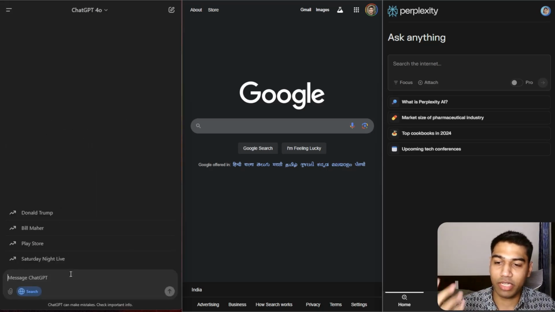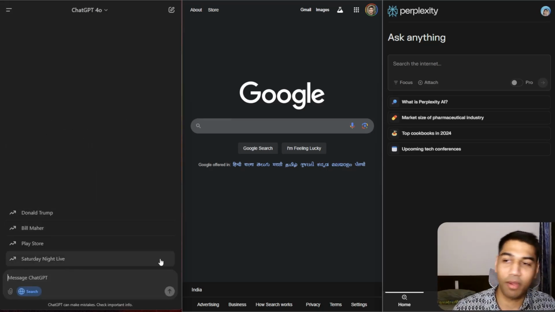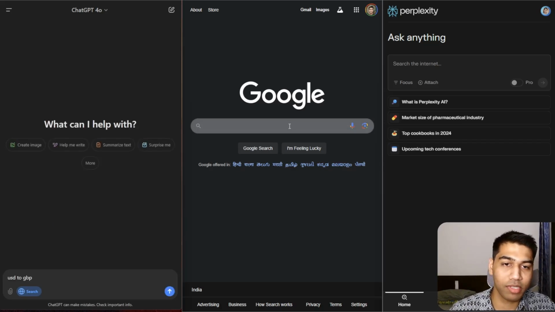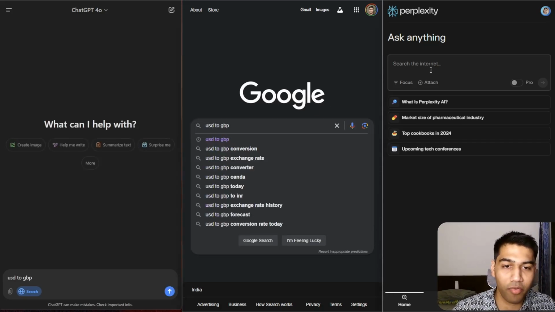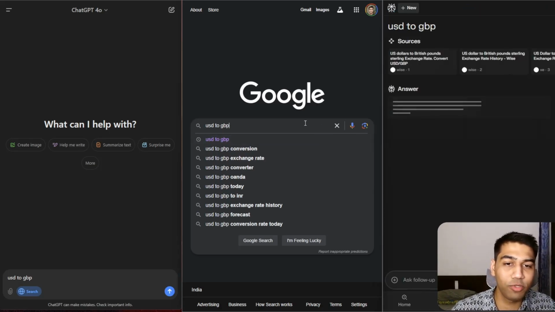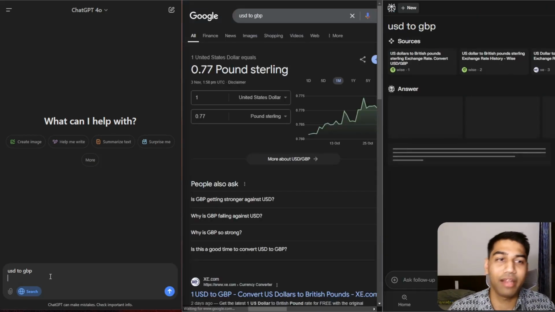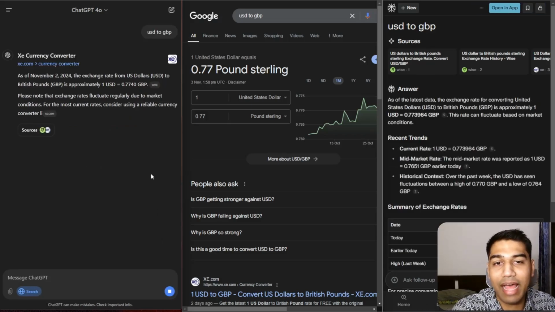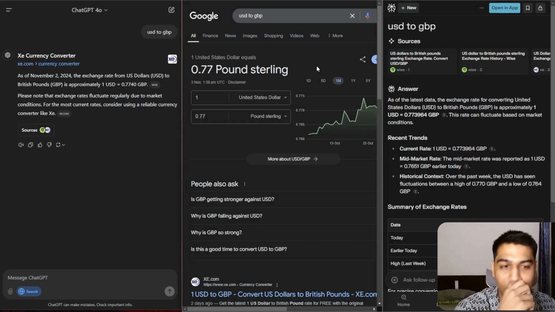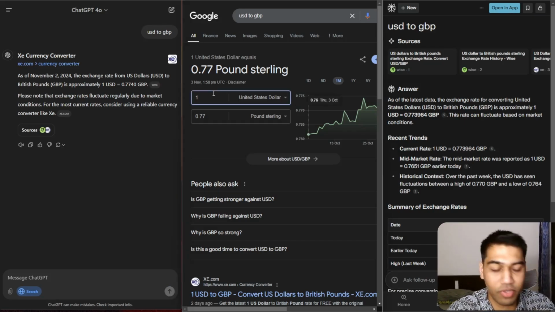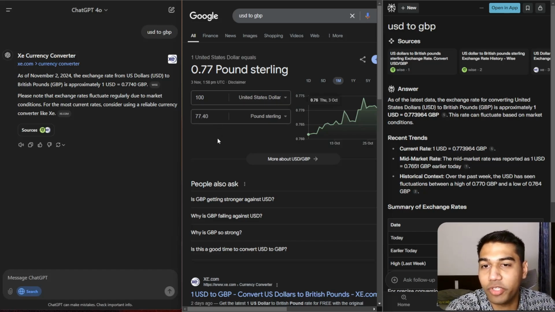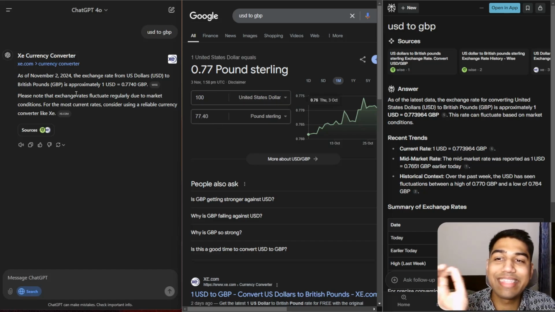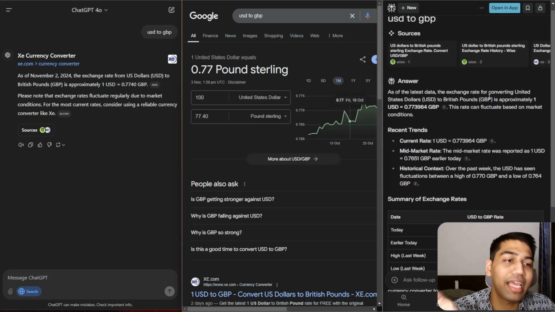So let's come back to ChatGPT, and let's ask about something that I technically tend to do a lot of times, and it's simply USD to GBP conversion, or USD to INR and all of that. Every time I search about it, I have to do an exchange, and I love this feature from Google, which is that you can just use it right here. If I want to convert $100, I know exactly how much it is in pounds. The same thing does not exist in the exact format elsewhere.